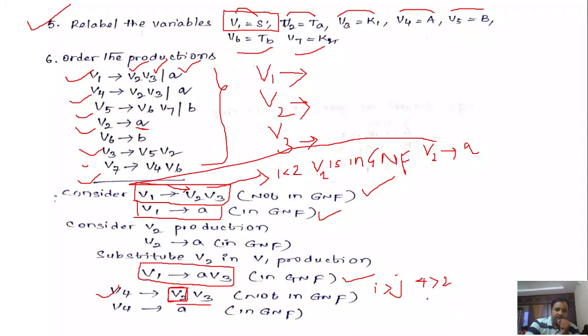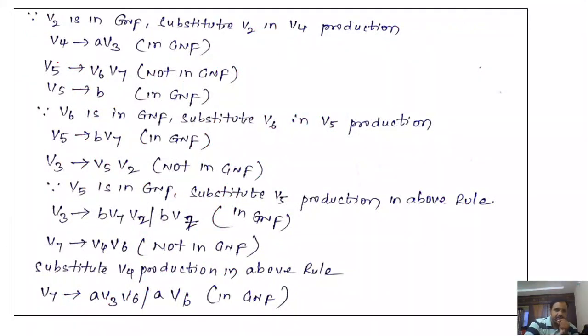So what will you get? You will get V4 denotes V2, meaning a, V3. So it comes into GNF, right? And for V4 we have one more production. V4 denotes small a, so it is also in GNF, so no need to worry about it. So like this, V4 comes into GNF.